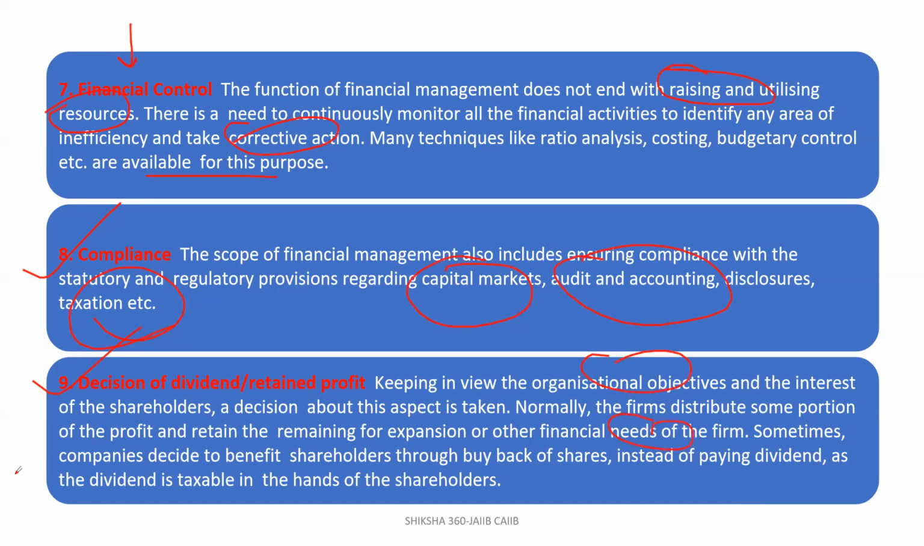So sometimes a company decides to benefit shareholders. How? Through buyback of shares, like they will purchase shares again at a price, instead of paying dividend. Clear? As the dividend is taxable in the hands of the shareholders. So it depends on a case-to-case basis.